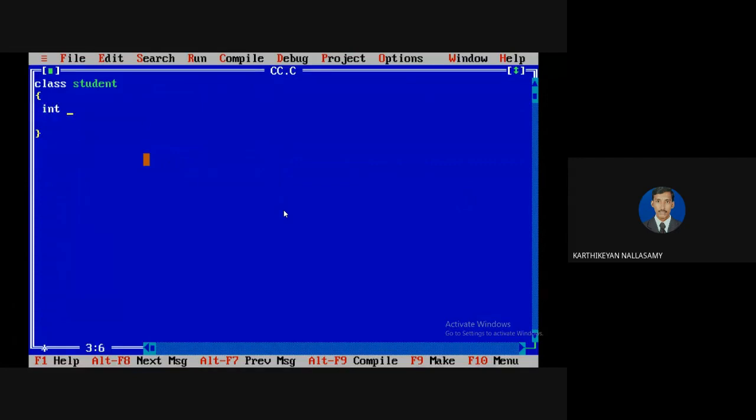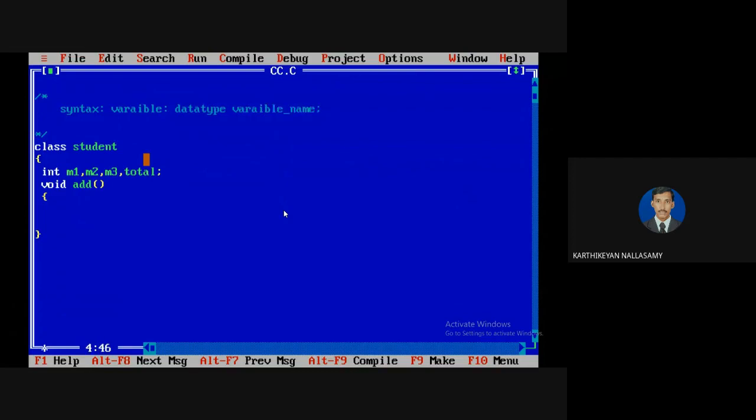For example, I have 3 marks of a student. I want to calculate the value, meaning I need to calculate the total of the 3 marks. For example, I'm going to add a function inside of it. Before that, I need to discuss the syntax. The syntax for creating a variable is data type, variable name. For more than one variable belonging to the same category, they are separated by comma.